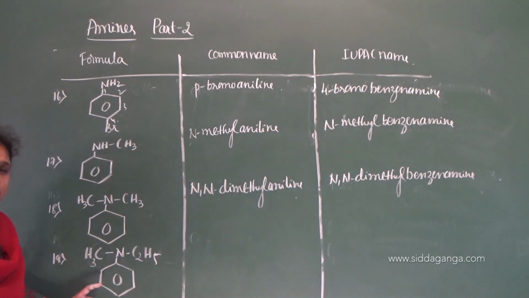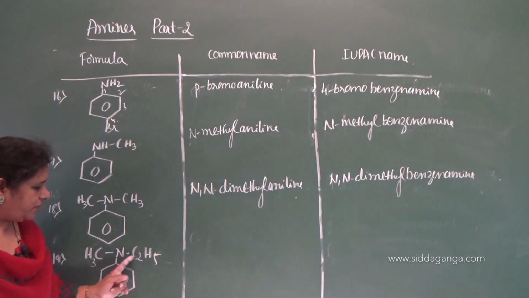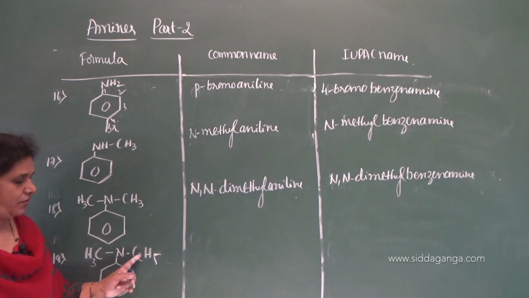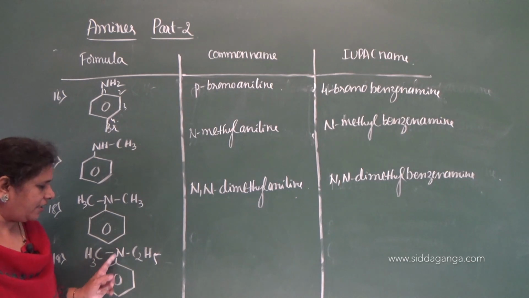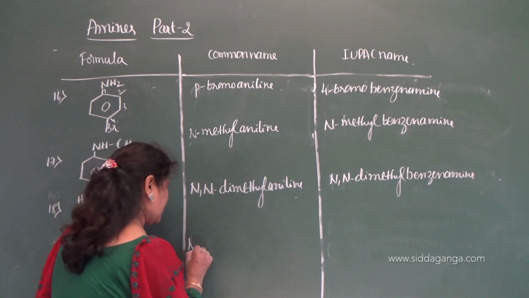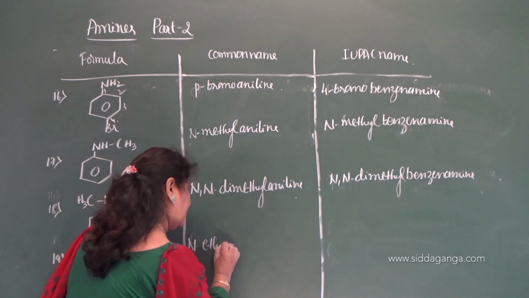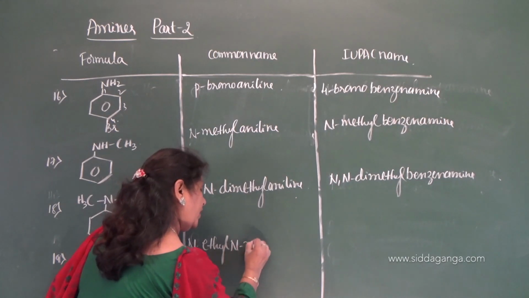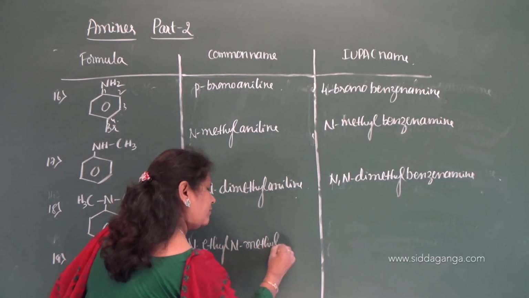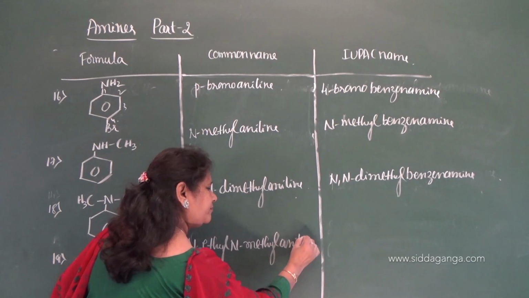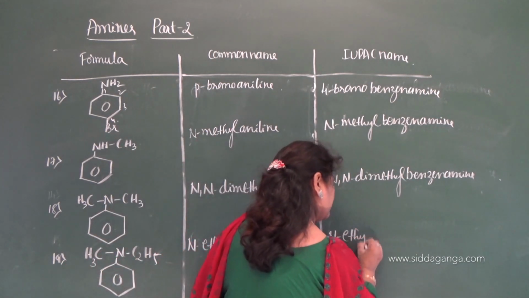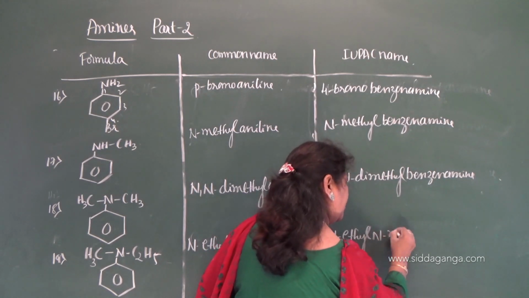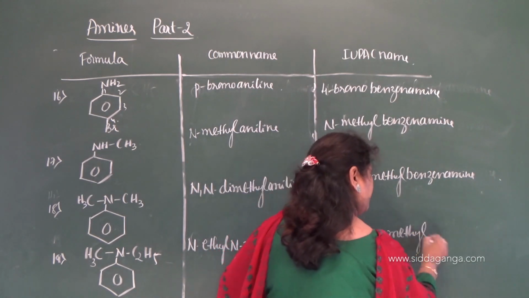And how to name this? Here 2 substituents, alkyl groups are different here. You have to arrange them in alphabetical order. N-ethyl, N-methyl aniline. So what is the name? N-ethyl, N-methyl aniline. And here N-ethyl, N-methyl benzenamine.